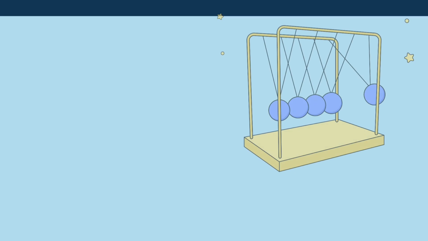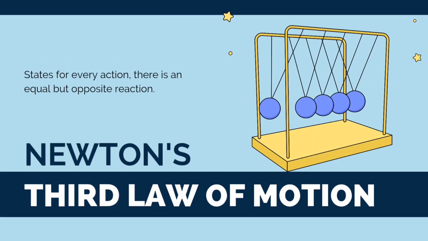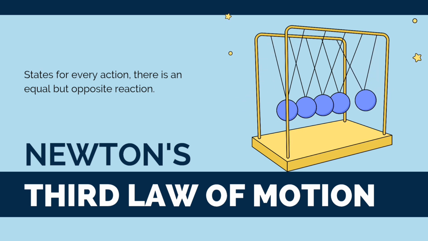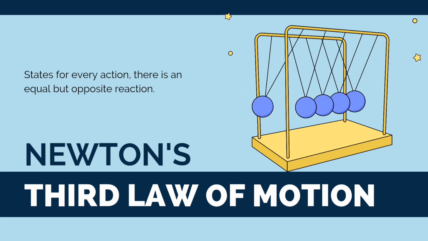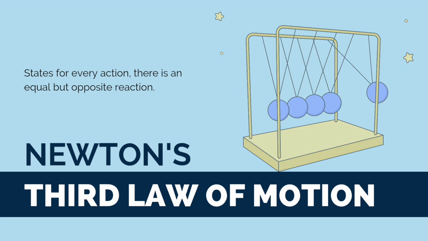Newton's third law of motion. For every action, there's an equal and opposite reaction. Punch the wall, the wall punches back and wins. Examples? Rockets launch by pushing gases down. The gases push the rocket up. You jump off a boat, and the boat jumps away from you. Physics equals rude.